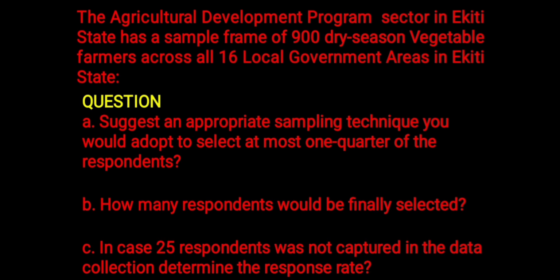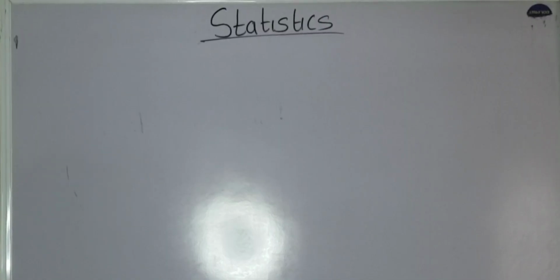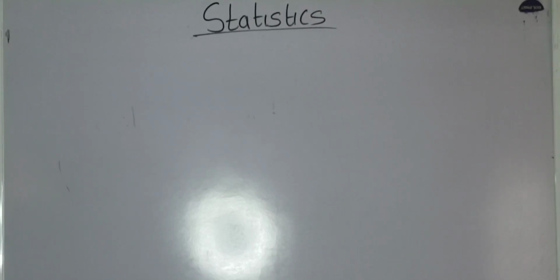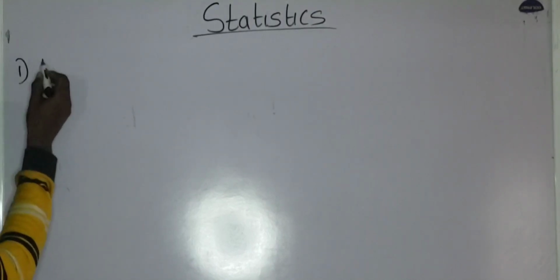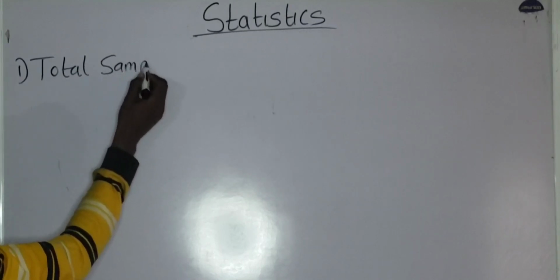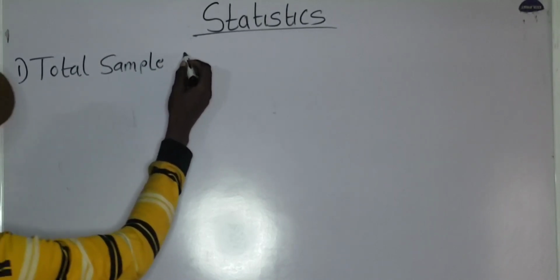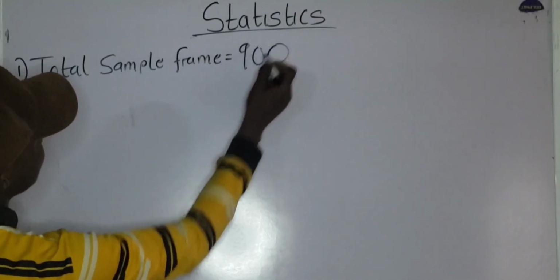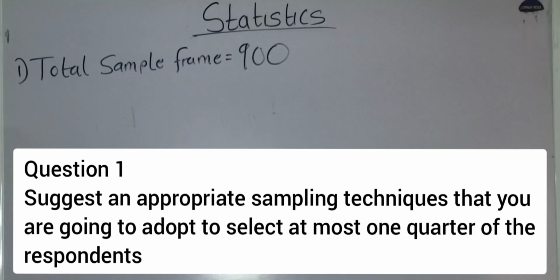Now, let's start by identifying our respondents. The respondents are the farmers, you understand? Those are the vegetable farmers, okay? So let's proceed. Let's start by writing out the parameters that were given in the question. We are given that the total sample frame is what? 900. Total sample frame is equal to 900. That is 900 farmers. Okay?